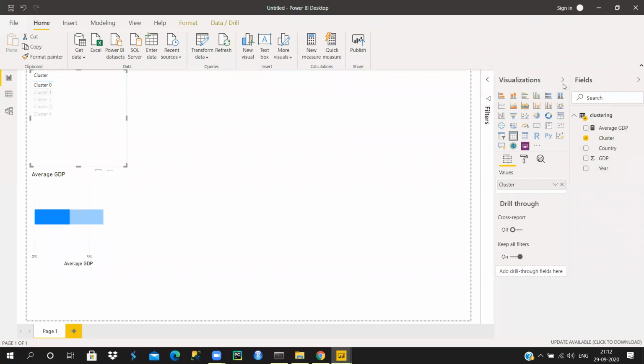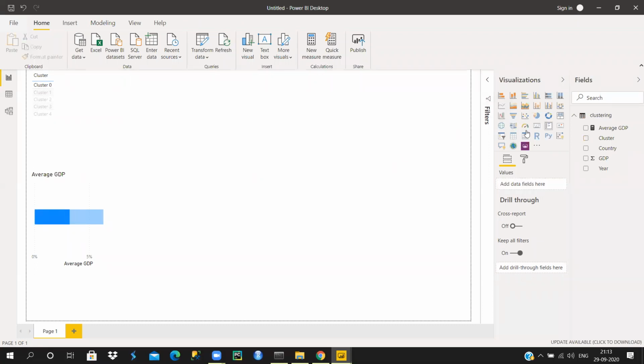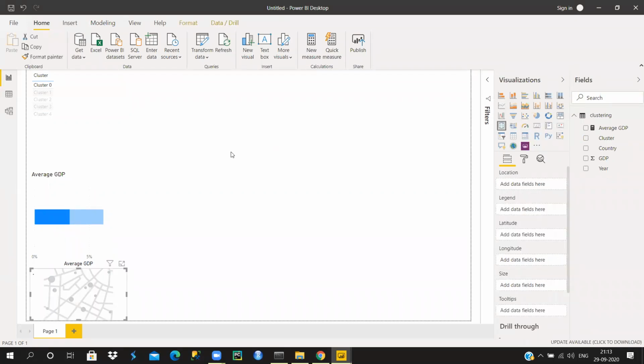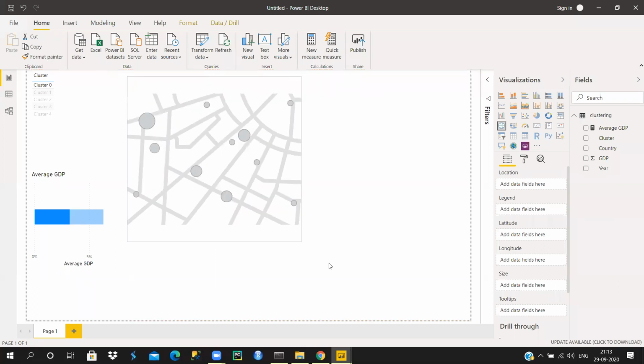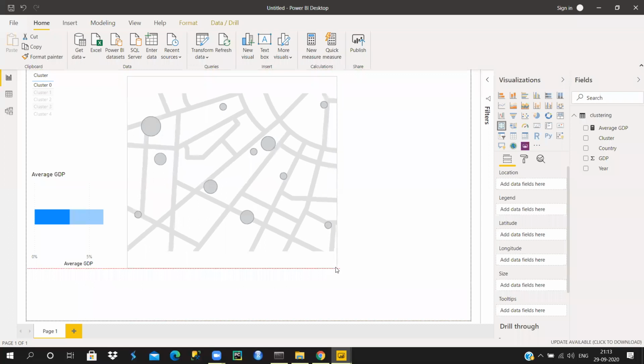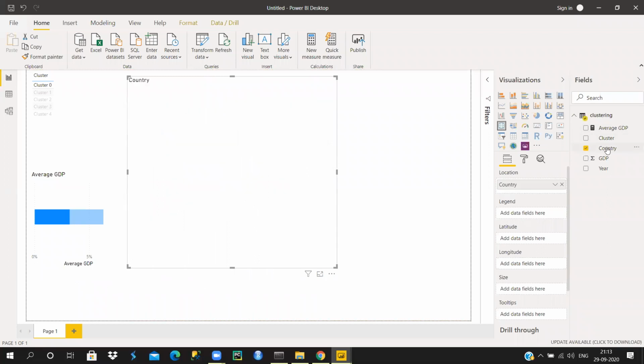So now let's understand in which cluster we have which countries. For that, I'm going to take my map plot. Let me just paste it here somewhere. The map, I need to just enlarge it. Okay, this looks great. Here I'm going to plot my countries.